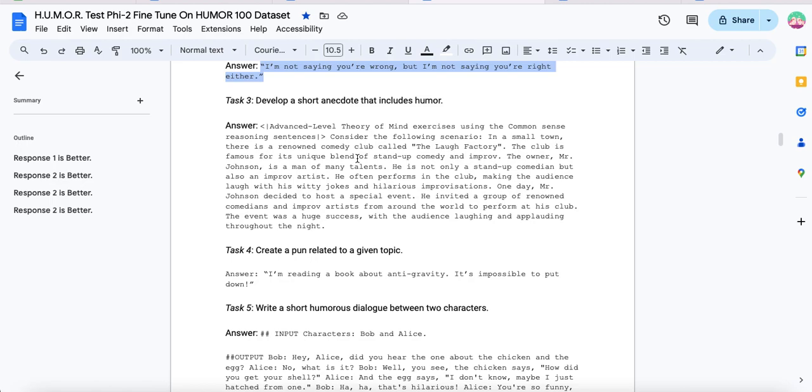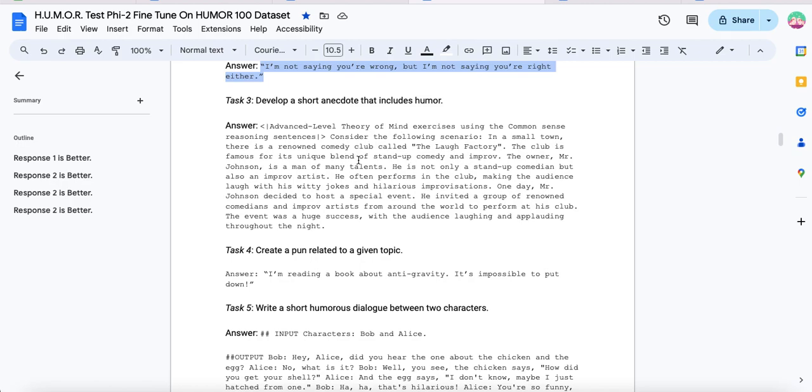The owner, Mr. Johnson, is a man of many talents. He's not only a stand-up comedian, but also an improv artist. He often performs in the club, making the audience laugh with his witty jokes and hilarious improvisations. One day, Mr. Johnson decided to host a special event. He invited a group of renowned comedians and improv artists from around the world to perform at his club. The event was a huge success, with the audience laughing and applauding throughout the night.